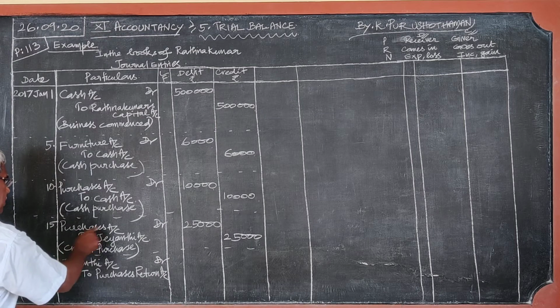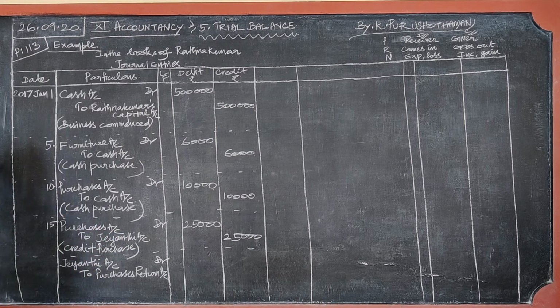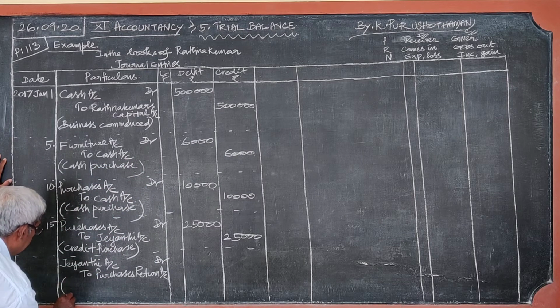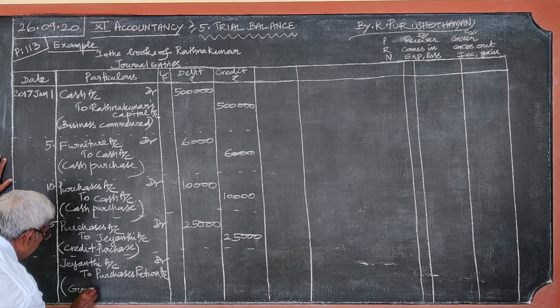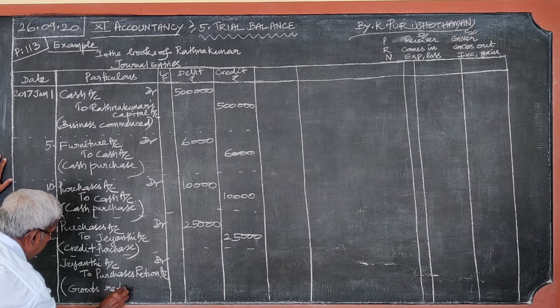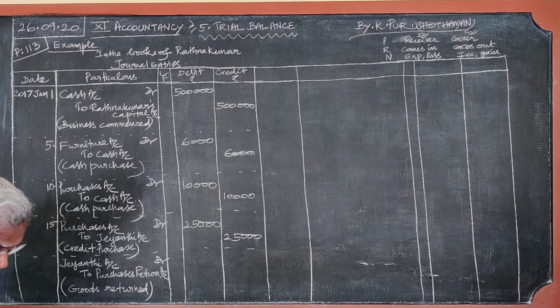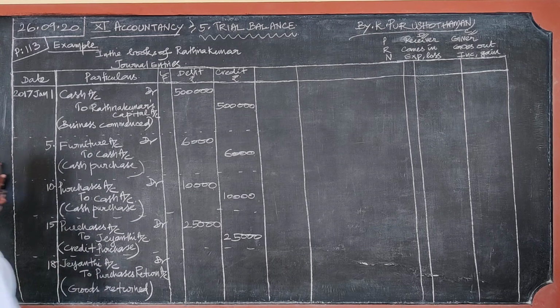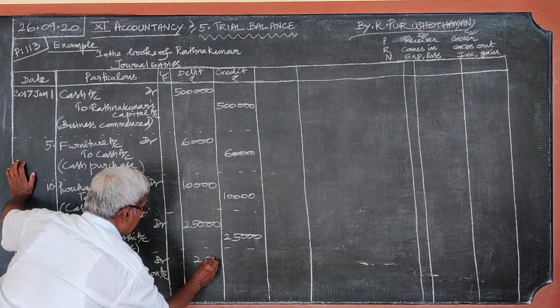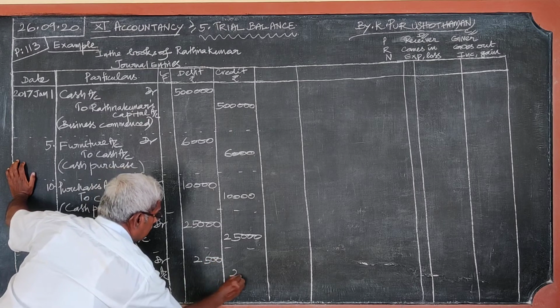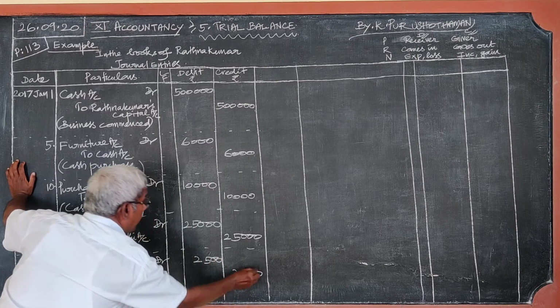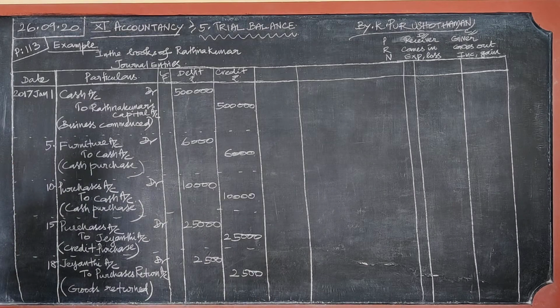Here when goods are coming in, purchases account. When goods are going out, purchases return account. Here, goods returned. The date is 18th, 2,500. 18th, the amount is 2,500.